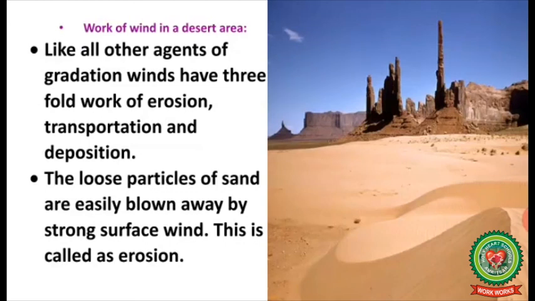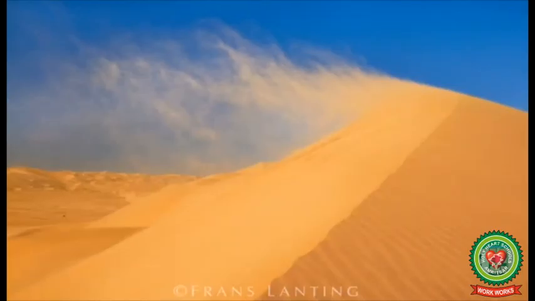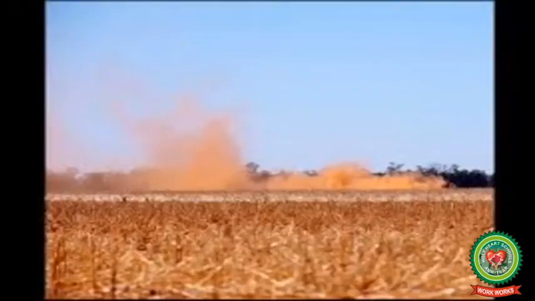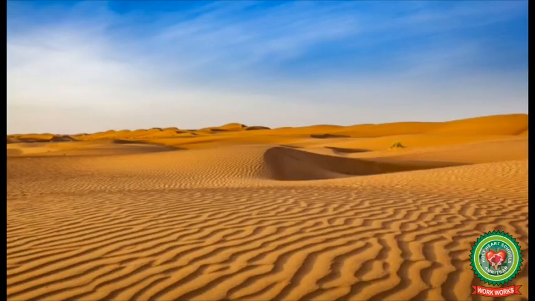Now, let us study the work of wind in a desert area. Like all other agents of gradation, winds have a threefold work of erosion, transportation and deposition. The loose particles of sand are easily blown away by strong surface wind. This is known as erosion. These particles are carried to far off distances, which involves transport action by wind. When the speed of the wind is reduced, the particles are deposited at the surface. This is known as the depositional work of the wind.